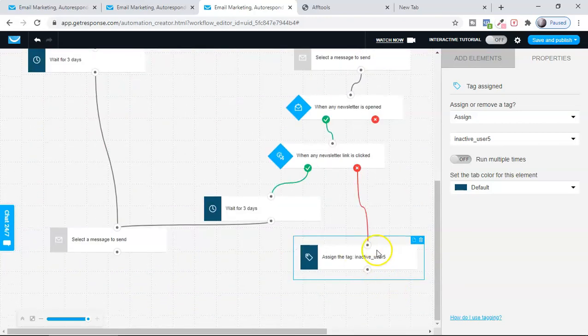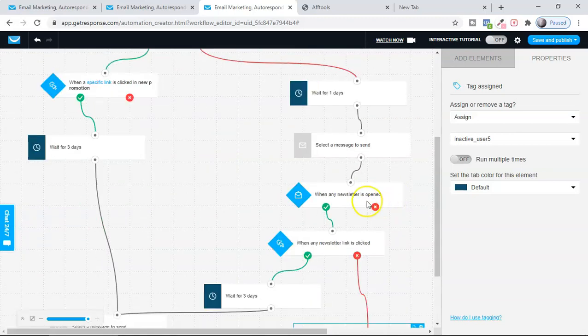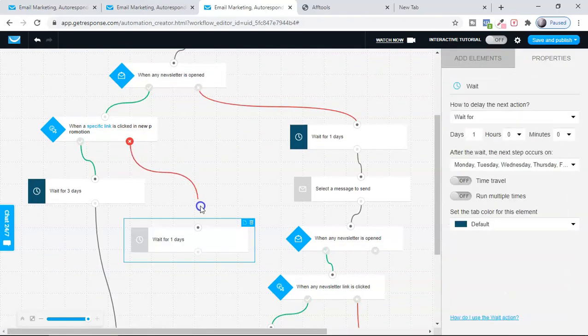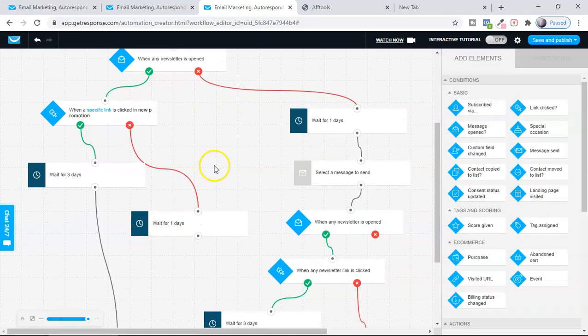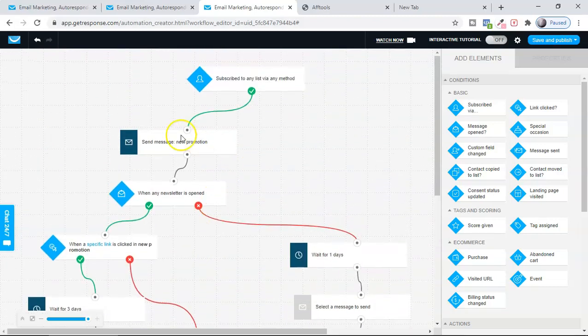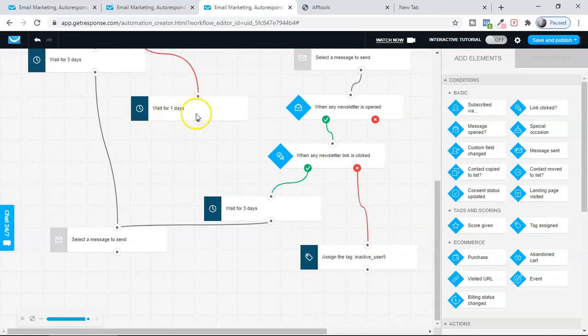So once I created this inactive user, this is what I'm going to do with the people who are not opening, and also here you can see people who are not making the clicks. For them also I should have some plan, right? I'm going to wait for them for 1 day. If they are not opening, then after 1 day I'm going to run a series of this sequence, and then I'm going to promote them a different offer, or maybe the same offer once again. And that's how, guys, these people will keep on going here.